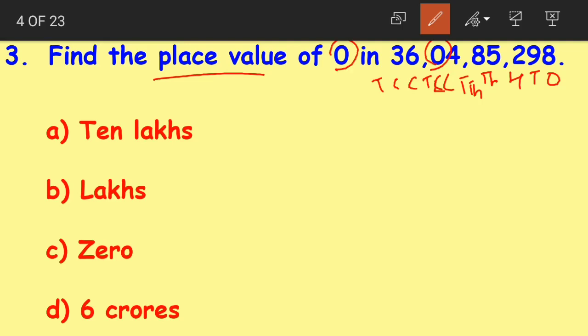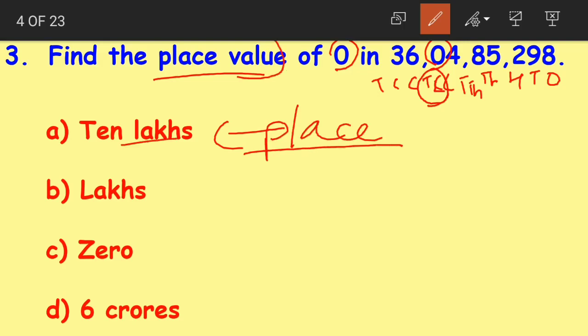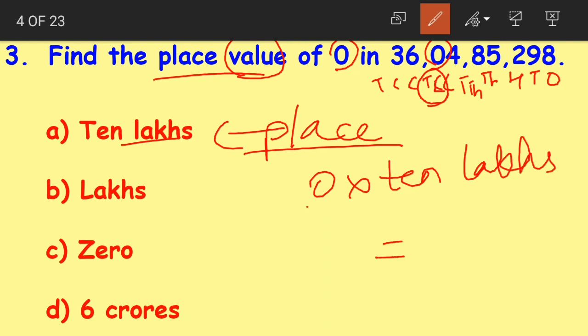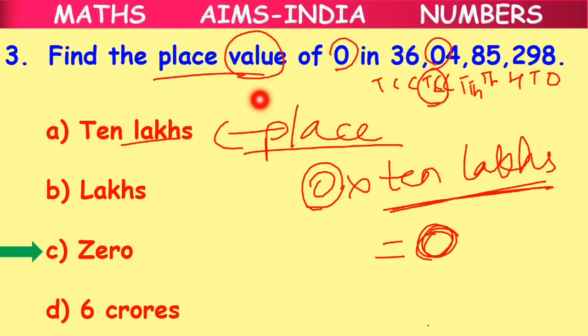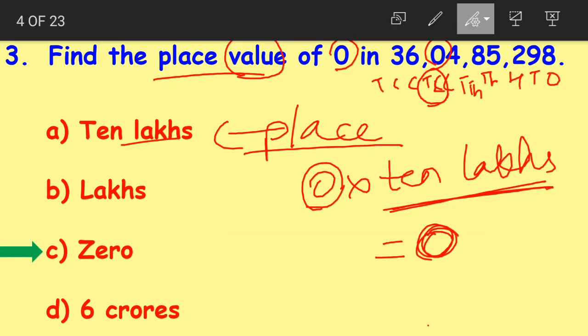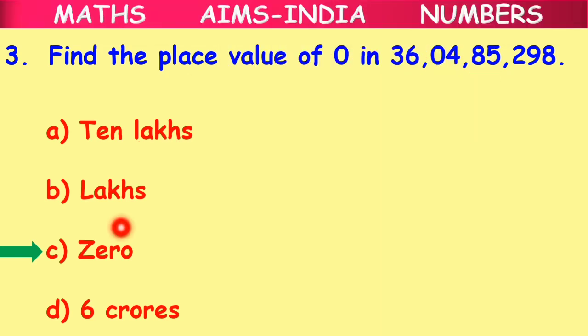Now we want the number 0. 0 is in the 10 lakhs place. So you might say that the place value is 10 lakhs. But no, what it is, is that 0 is in the 10 lakhs place. But when it comes to the place value, it is 0 into 10 lakhs. How do we find out the place value children? 0 into 10 lakhs. Now 0 into any number gives us 0 only. So the place value of 0 is what? 0 into 10 lakhs becomes 0 only.